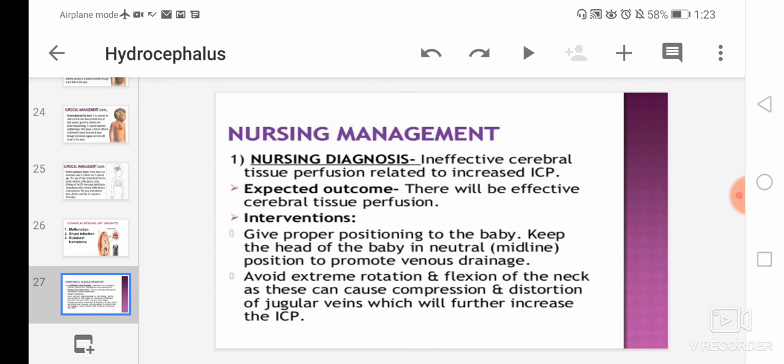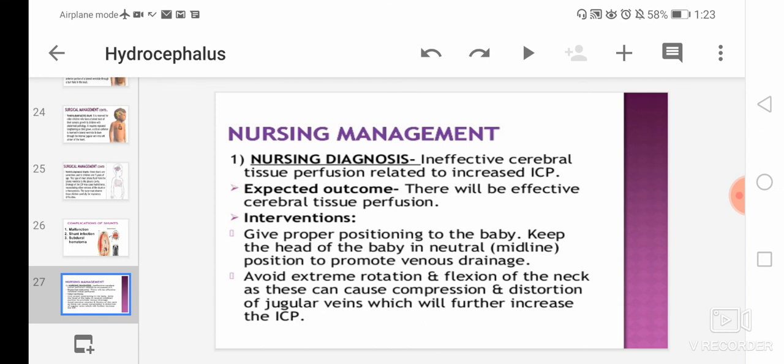That is most important. We will administer prescribed medications, which may include antibiotics to prevent infection and analgesics for pain, observe the child for any abdominal distension, and most important, the nurse has to maintain an intake output chart. These are some of the nursing interventions or nursing management which we have to check.